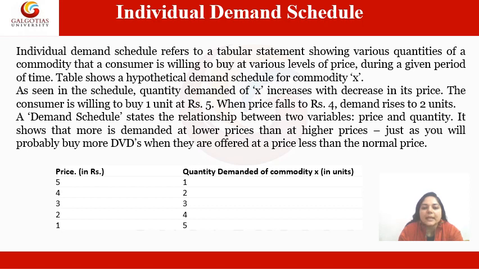As seen in this schedule, the quantity demanded of X increases with a decrease in its price. It means when the quantity demanded of a particular product, that is X, which we have taken here, increases, then the price decreases. So the consumer is willing to buy 1 unit at rupees 5. When the price falls to 4, the demand rises to 2 units. A demand schedule states the relationship between two variables, price and quantity. That is why we have to draw price and quantity in the table.